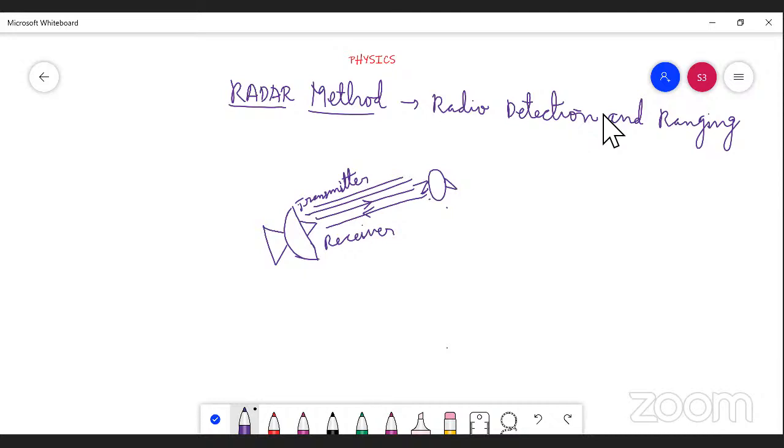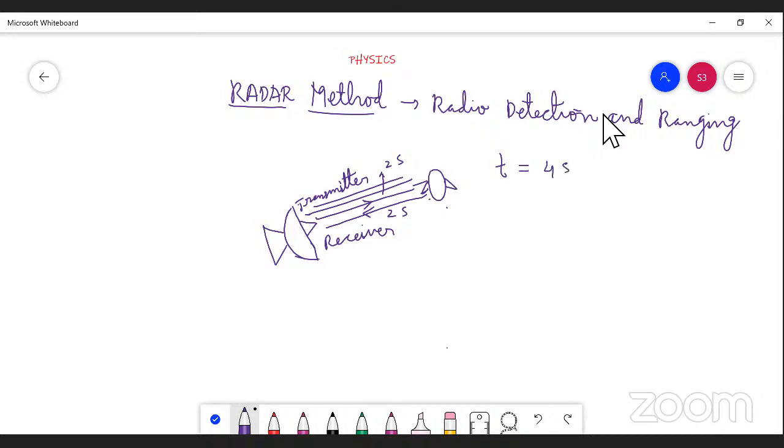Moving from the transmitter to strike the object, it takes 2 seconds. After striking the object, returning back also takes 2 seconds. So the total time is 4 seconds.